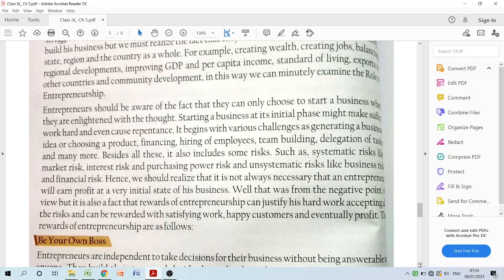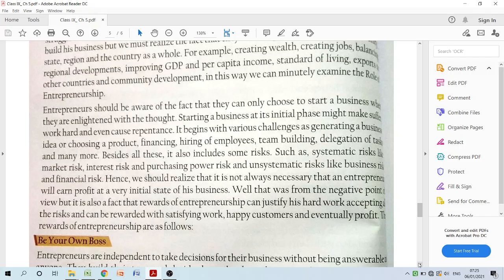Now, besides all these risks, entrepreneurs are very well familiar with them. They need to accept the market risk, the interest risk, the purchasing power risk, the systematic risk, the unsystematic risk, and financial risk. There are so many things which act as hurdles or interruptions for entrepreneurs. But they work hard, they try to sort it out, they have a proactive nature, and that leads to serving the customer happily, which makes you happy because your customers are happy. And this is the reward of entrepreneurs.